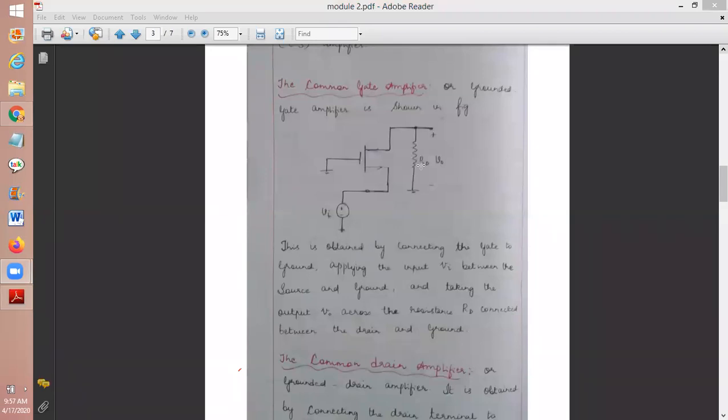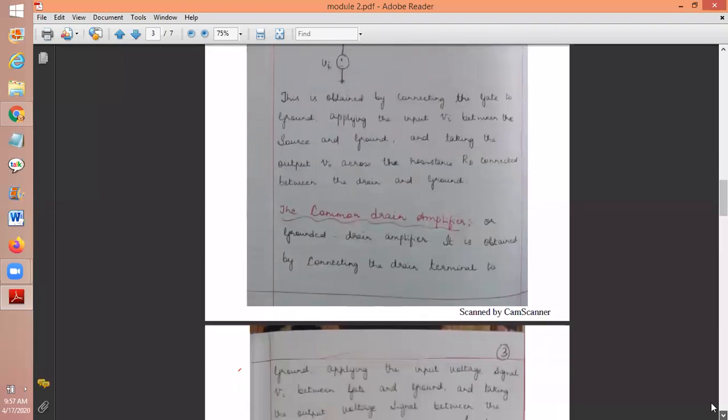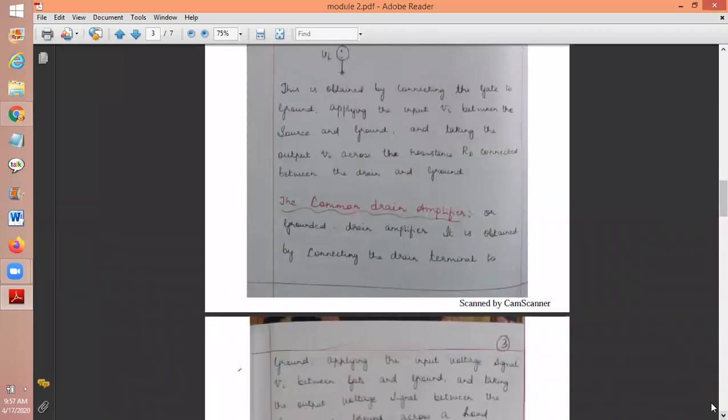And one more thing. This is the drain resistance RD. See students, if I want to take the output directly, I cannot probe and take. I have to place a resistance there. So RD forms the drain resistance because it is connected to the drain terminal with respect to ground in this circuitry. So how many configurations have you studied now?